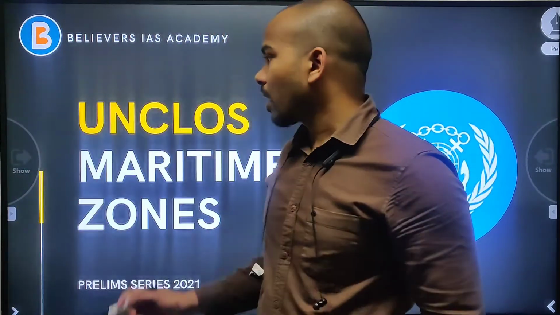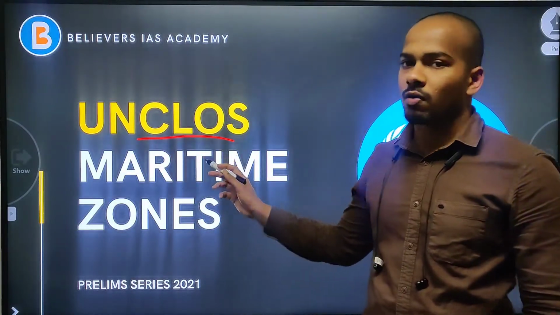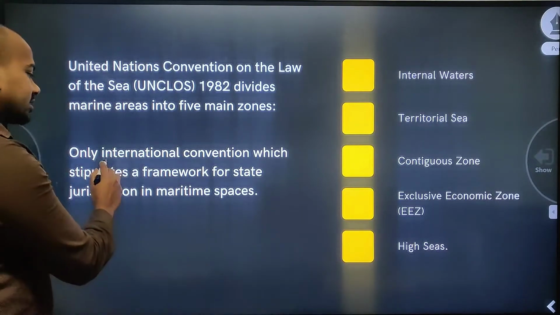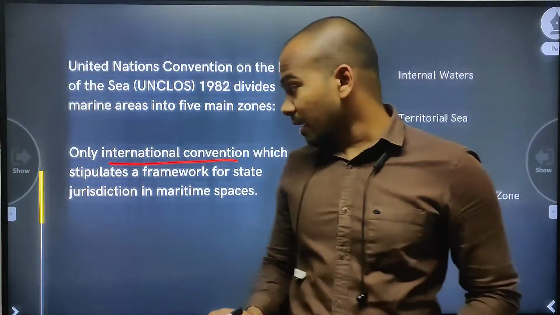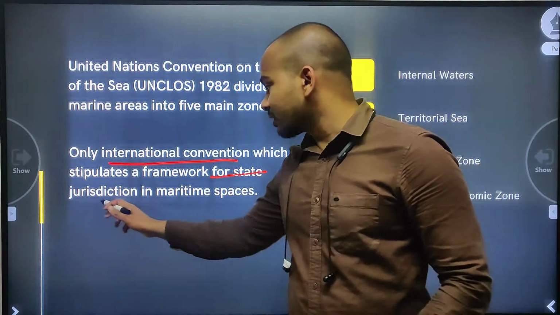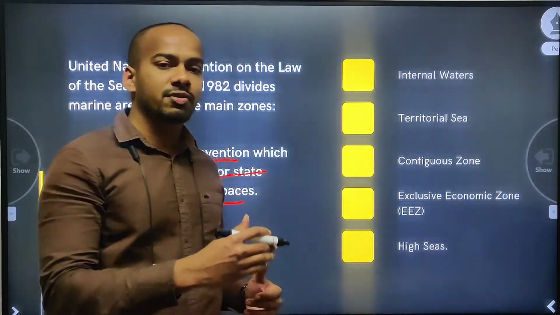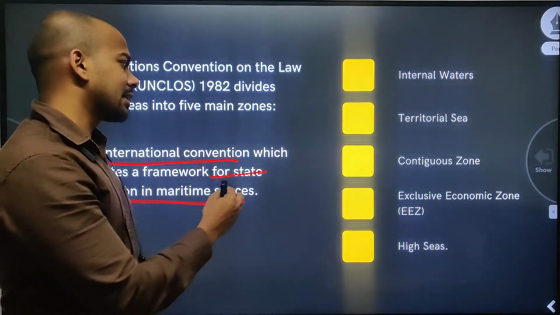Today we are going to look at UN closed maritime zones. This is the United Nations Convention on the Law of the Sea. This is the only international convention which puts forward a framework for state jurisdiction in maritime space, which means in seas and oceans, what kind of territory a country has control over. All these things are mentioned in this.